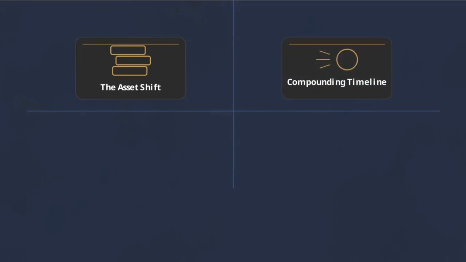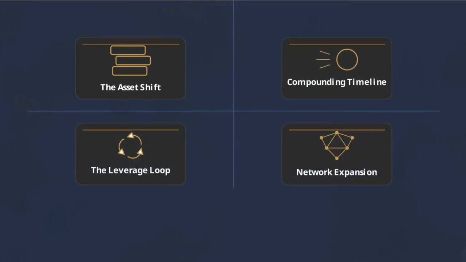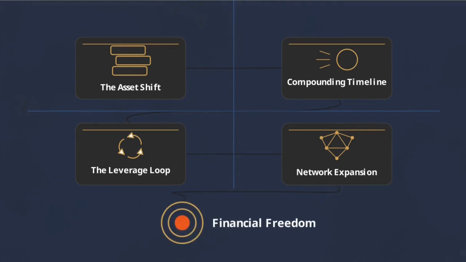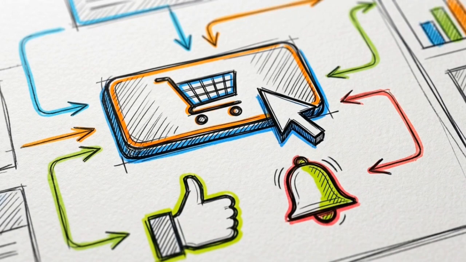You now have the 4 components: the asset shift, the compounding timeline, the leverage loop, and the network expansion. This path leads toward a state where your assets cover your cost of living without the need for further active labor. Execute your first asset purchase today.